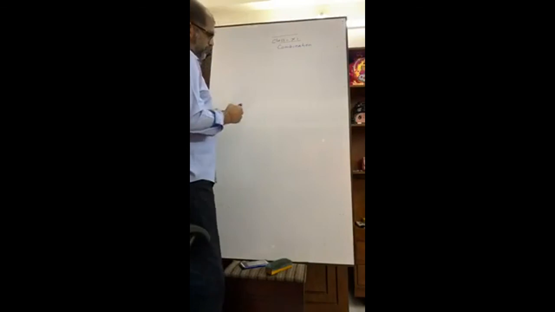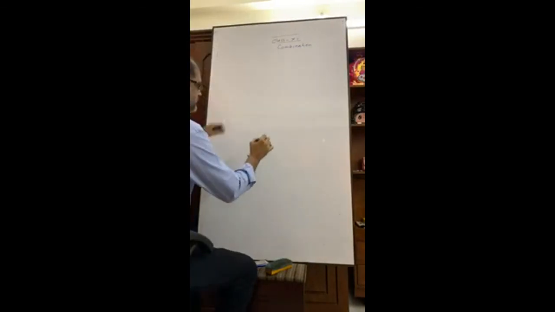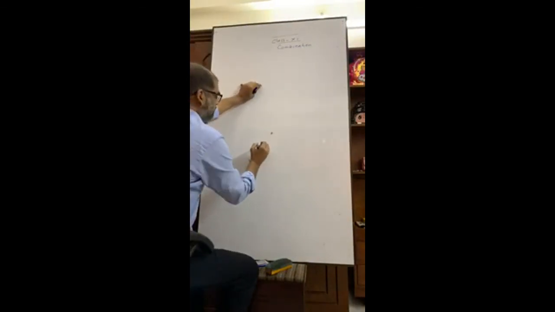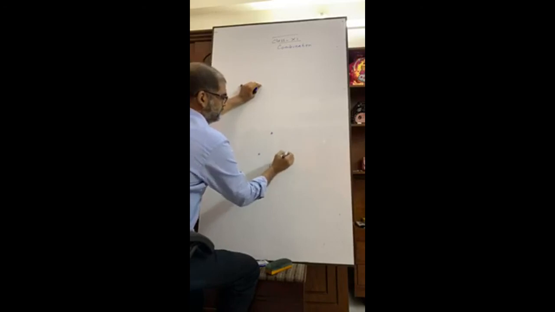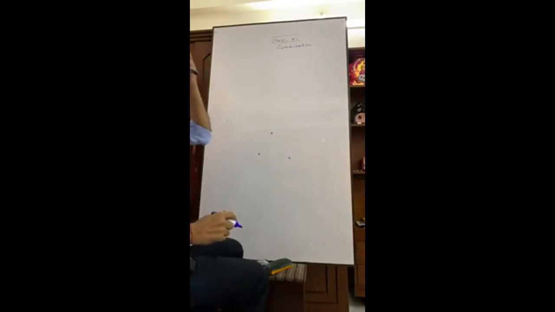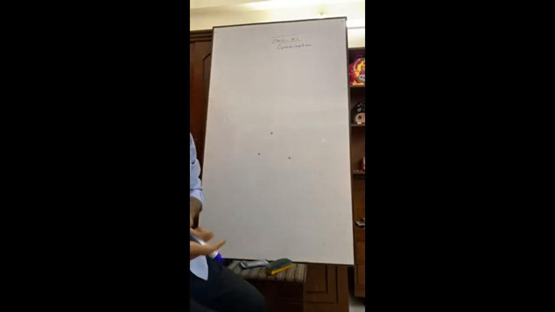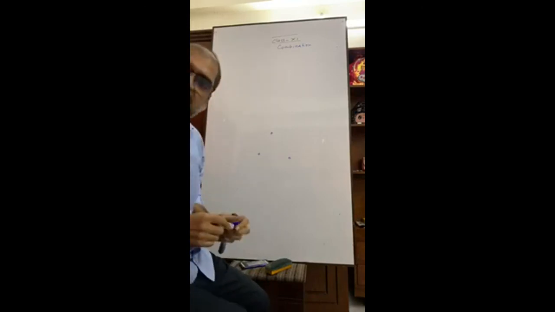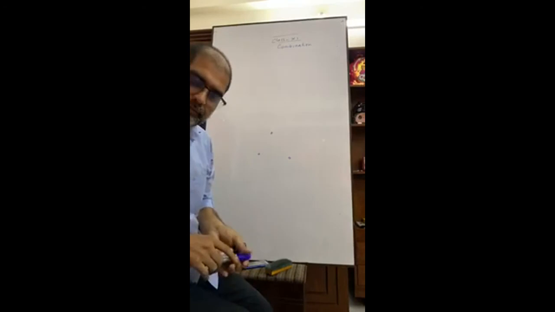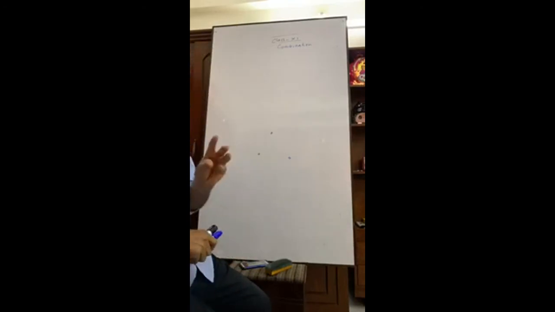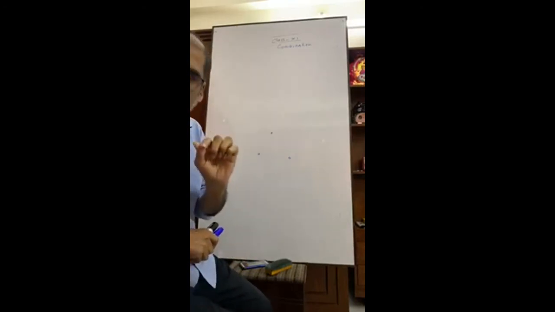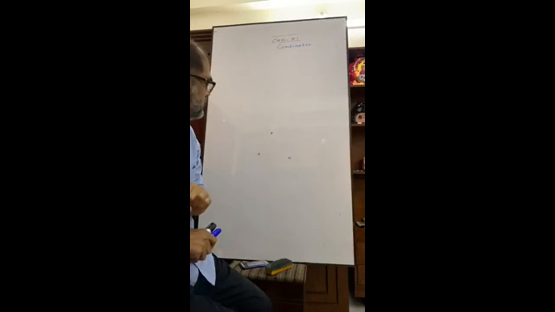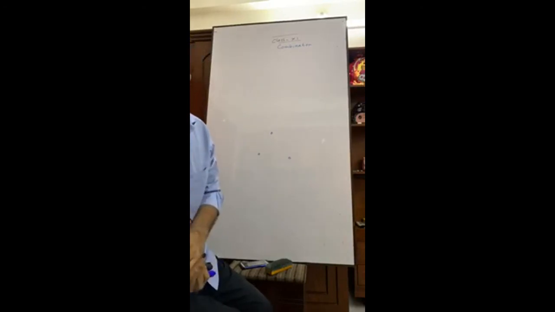Now suppose we have 3 points. 1, 2, 3 points. Okay? And it is said that those 3 points are not collinear. That means the points don't lie on the same straight line. How many sides can be formed?